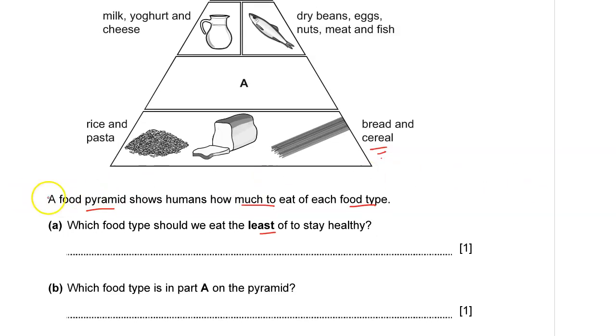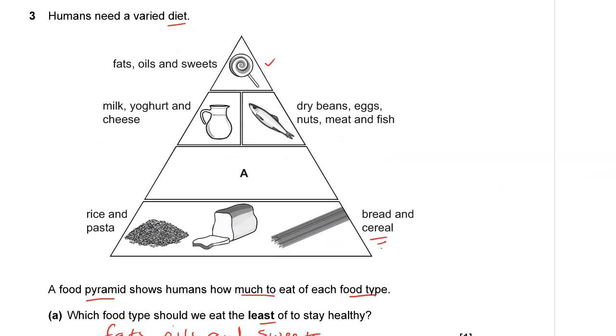So which food type should we eat least? They should be fats, oils, and sweets. You eat a lot of sweets, your teeth will be in danger. So oils, fats, and sweets we eat least. You can see at the tip of the pyramid.